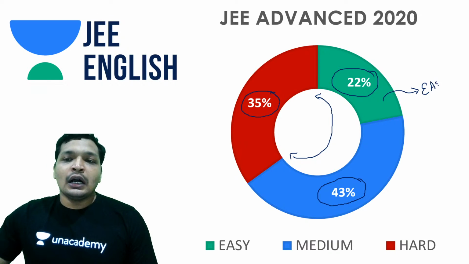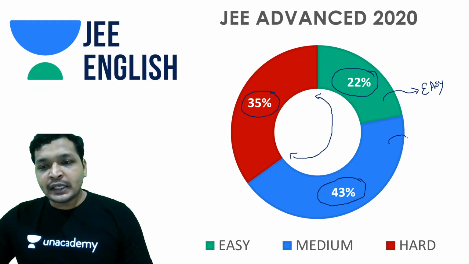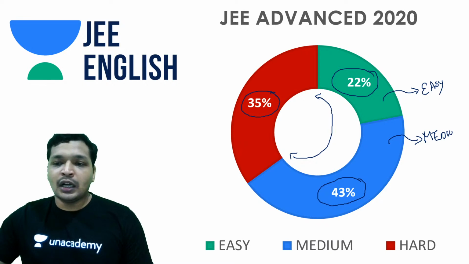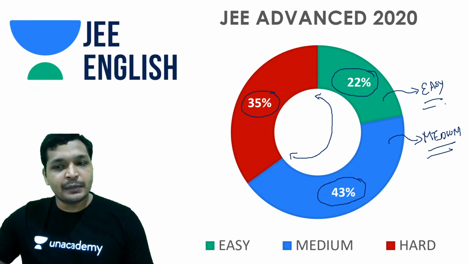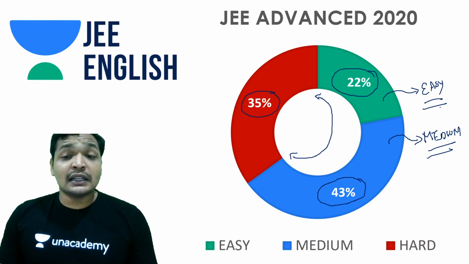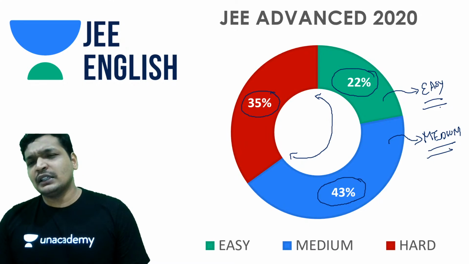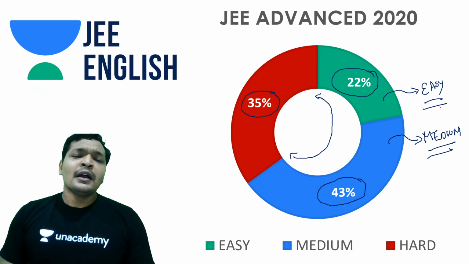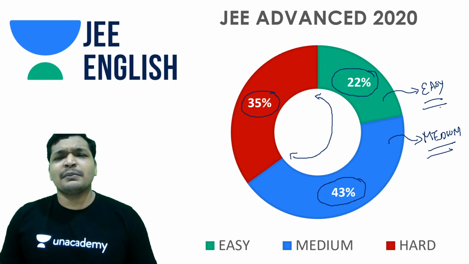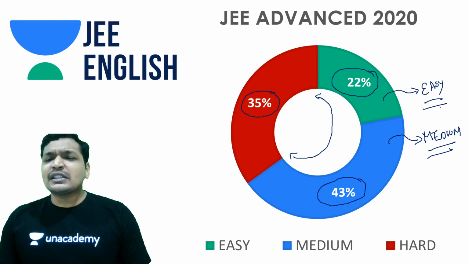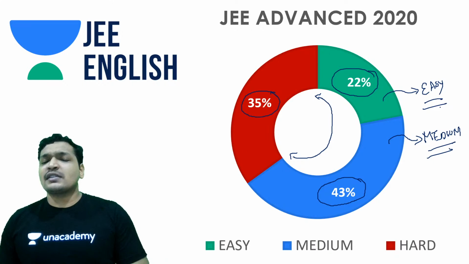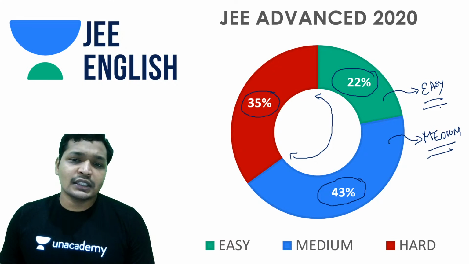Talking about 2020 aspirants, guys, the paper wasn't difficult. Even though students have reported in interviews that it's difficult, maybe it is. The reason is paper 2 was a little lengthier, and generally students are accustomed to paper 2 being a little easier than paper 1. But surprisingly, paper 2 was a little lengthier and a little harder than paper 1. That does not change things much, but it does change a little bit due to the current COVID-19 conditions as well. We have factored in all of those things in our analysis.